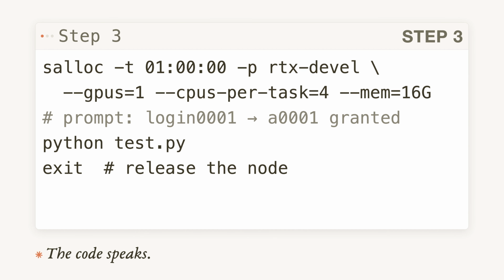Step 3, test run. For code that needs a GPU, request an interactive session on the rtx-devel partition. Salloc, partition rtx-devel, 1 GPU, 4 cores, 16 GB, 1 hour. Your prompt changes from login node to compute node name. You will see it. Run your test. Type exit when done to release the node back to the pool. You always exit to release.